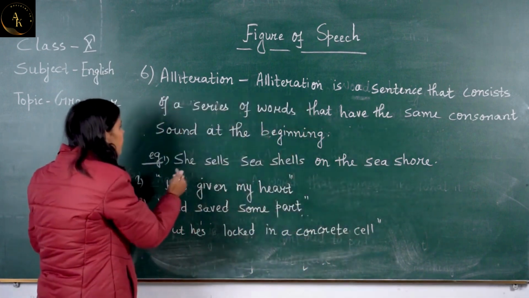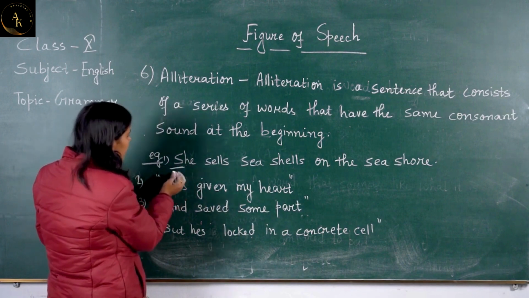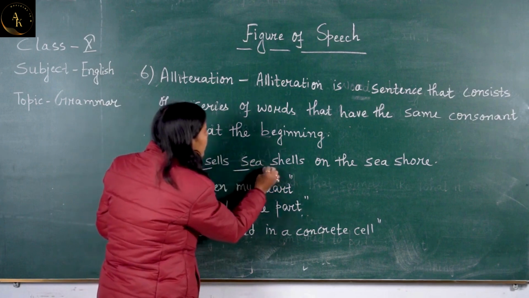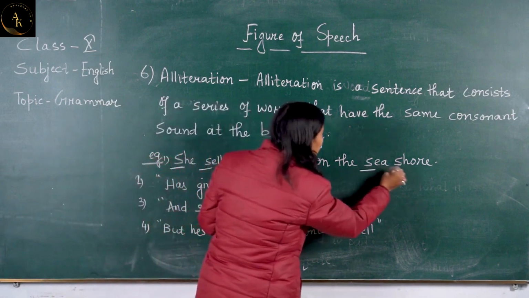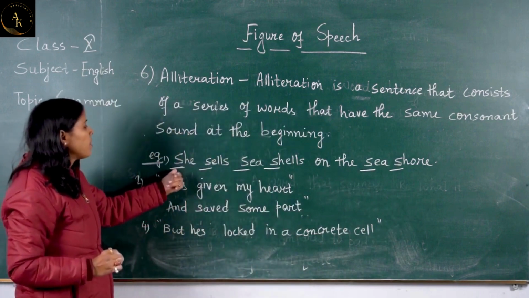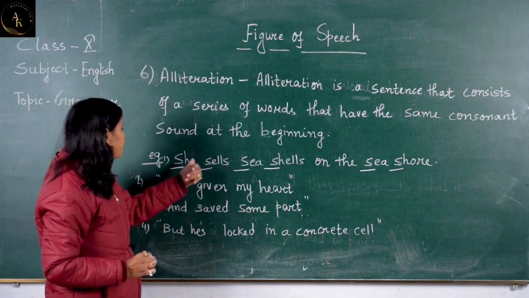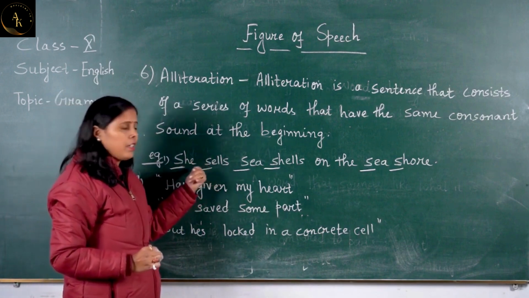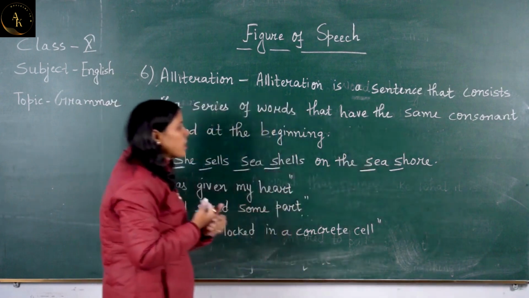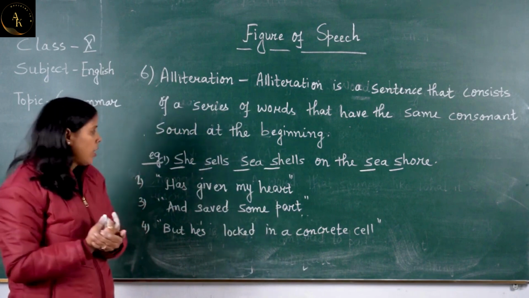So the consonant that is repeated here is S. You can clearly see here S, again S, again S, and then C, and then shore. So repetition of same consonant sound in a line. Here we can see 1, 2, 3, 4, 5 and 6 consonant sounds that are similar.